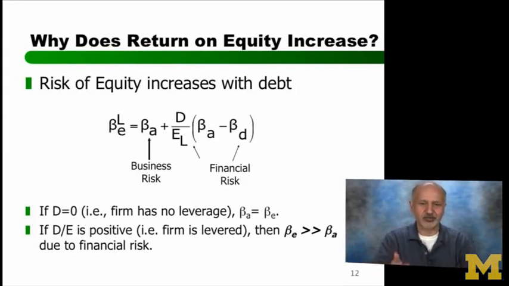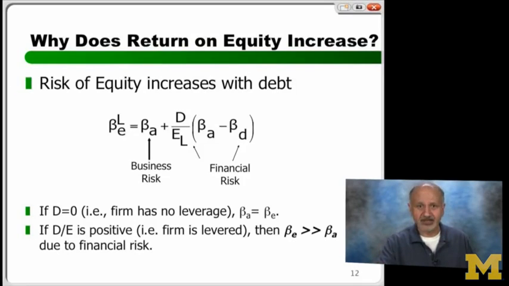Whenever you think return, what should you think? Risk. And what is the measure of risk? Beta. Beta, risk, return. The relationship is intimate. Never think of one without the other. Okay. So beta of an equity firm without any debt is beta asset. Everybody okay with that? Yeah?